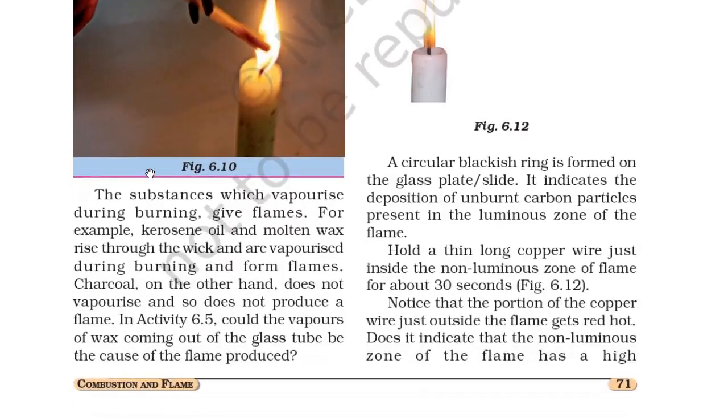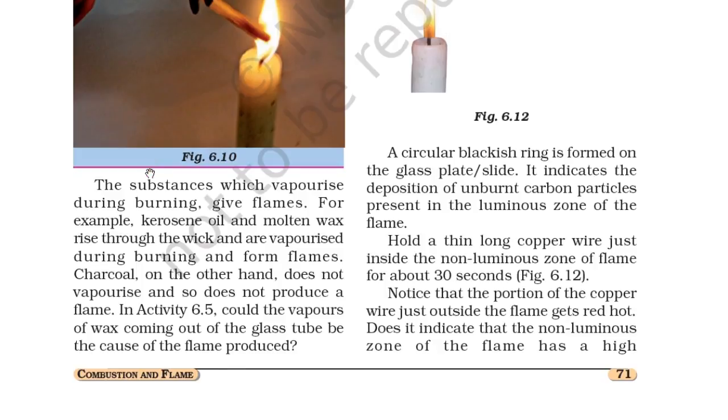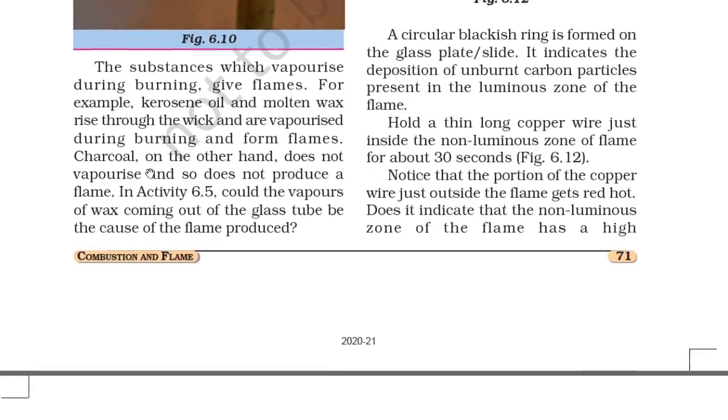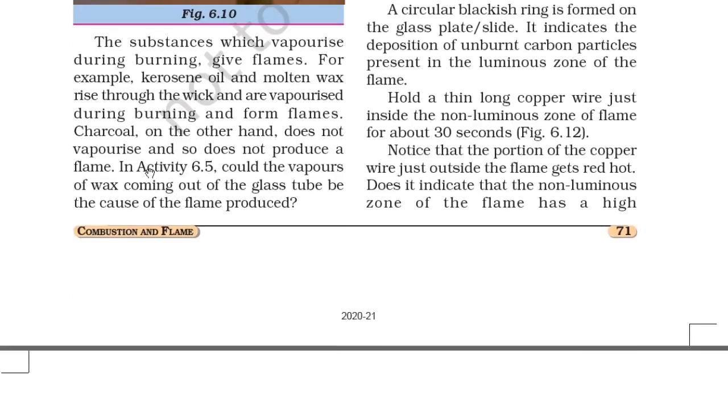So you can see here, a circular blackish ring is formed on the glass plate slide. You must have seen that. It indicates the deposition of unburned carbon particles present in the luminous zone of the flame. Hold a thin long copper wire just inside the non-luminous zone of the flame for about 30 seconds, as in figure 6.2. Notice that the portion of copper wire just outside the flame gets red hot.